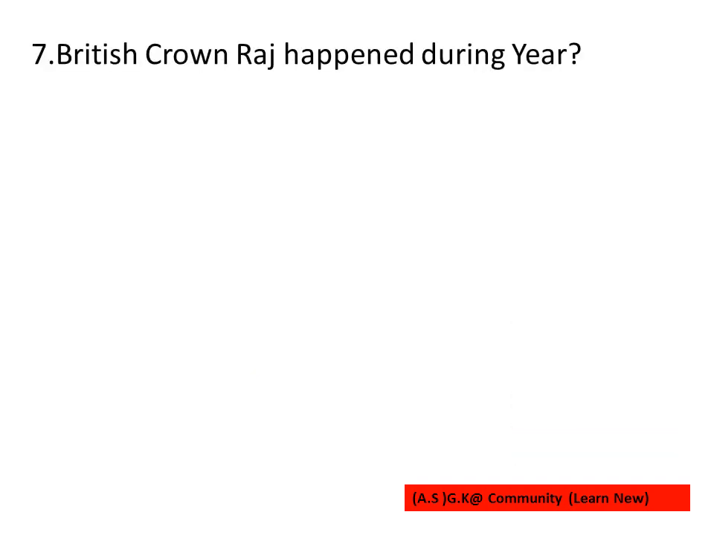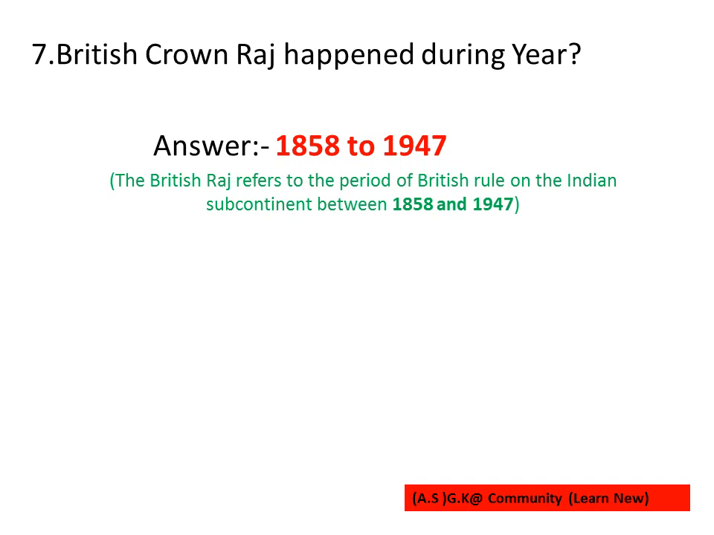The seventh question is: the British Crown Raj happened during which years? Answer is 1858 to 1947. The British Raj refers to the period of British rule on the Indian subcontinent between 1858 to 1947.